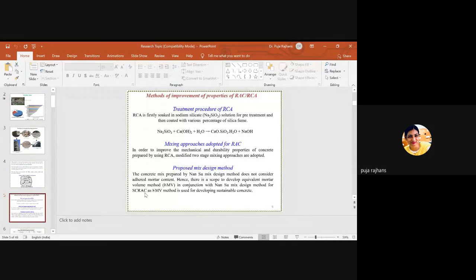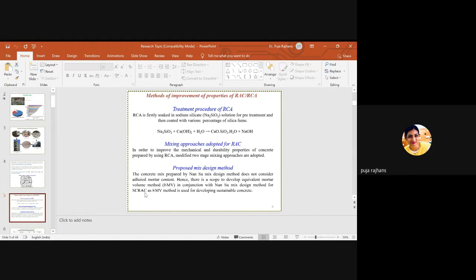the new mortar is obtained by using some mix design method, or by calculating the cement, fine aggregate, water and everything using different codes. So this is the new paste which I am going to add to build the concrete, and I have the RCA with added mortar on its surface.